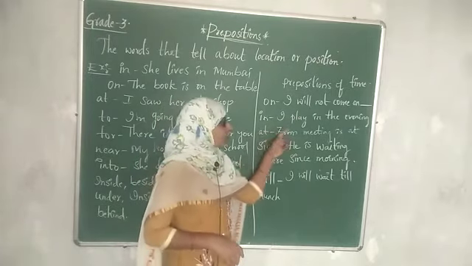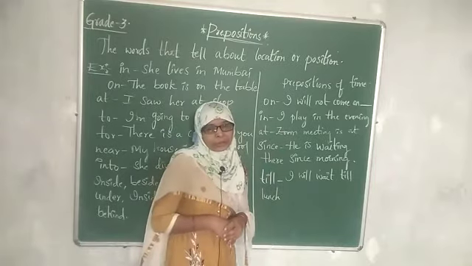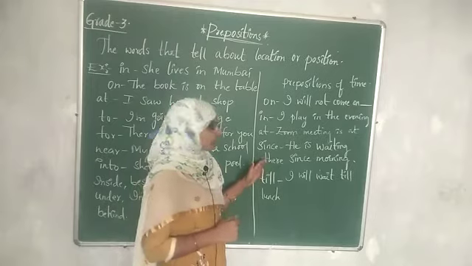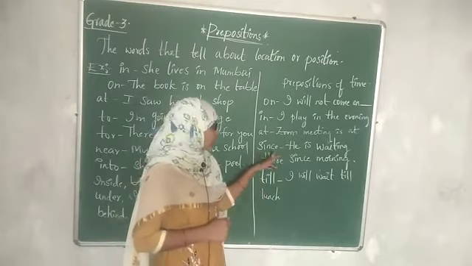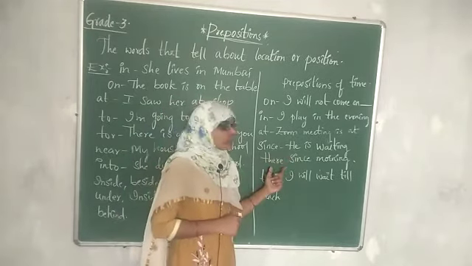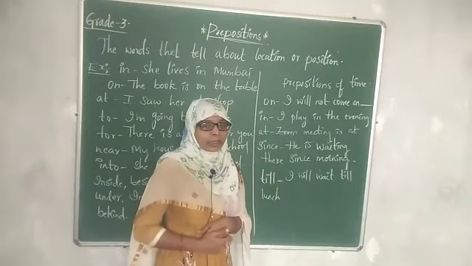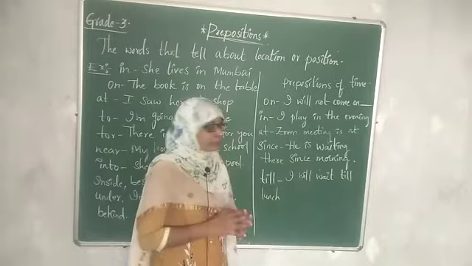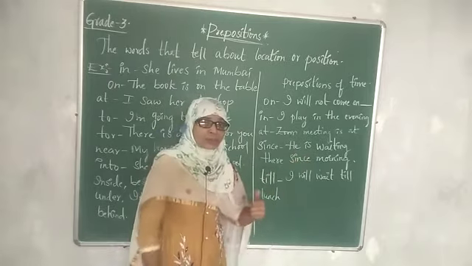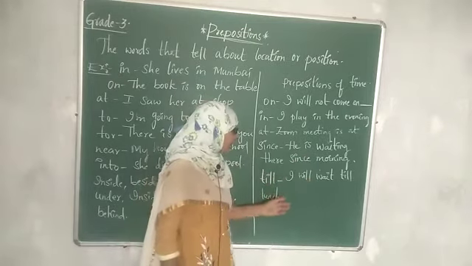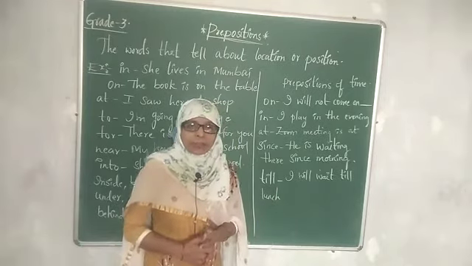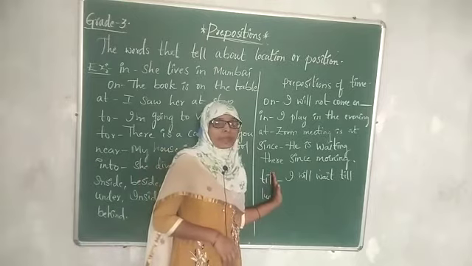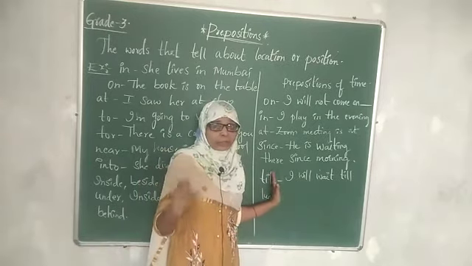Then at, the Zoom meeting is at 11 o'clock. Okay, the class starts at 10 a.m. In this way. Since, he is waiting there since morning. It means that since the morning a person is waiting for someone. He is waiting there since morning. Till, I will wait till lunch. So I will wait till my mother comes. So in this way we use these prepositions of time when we are referring to a particular point of time.